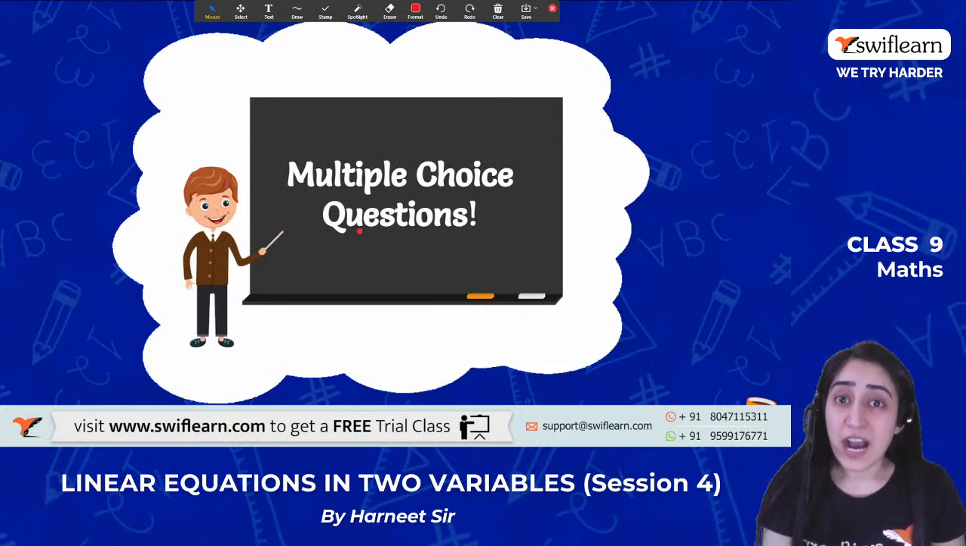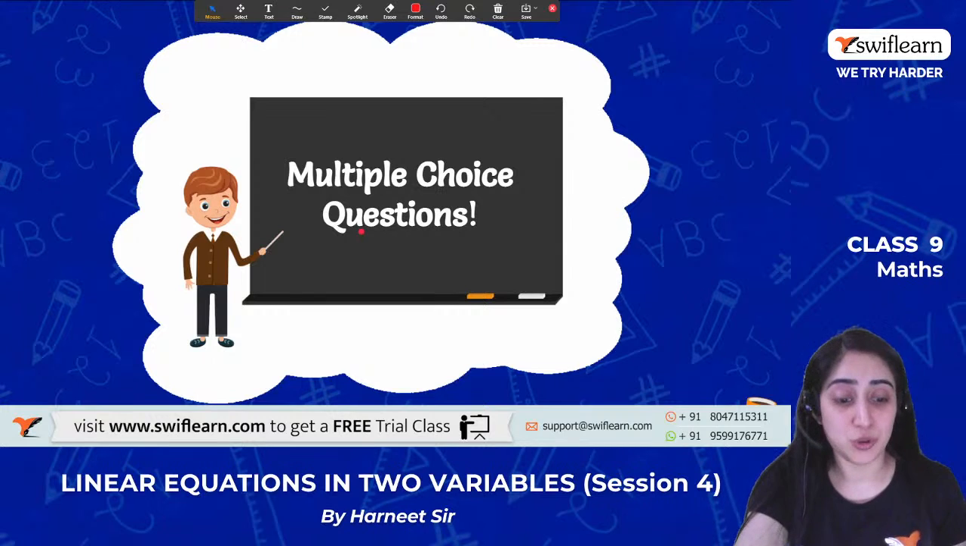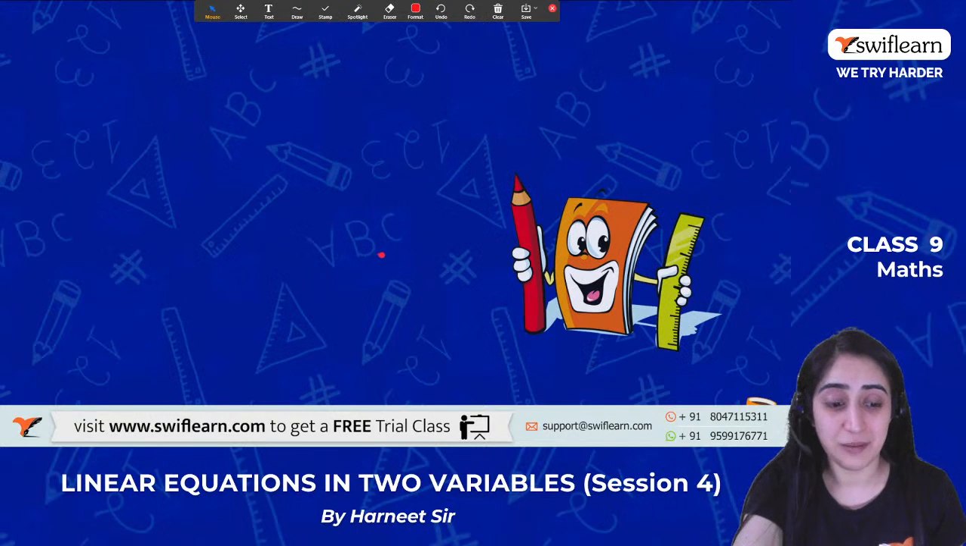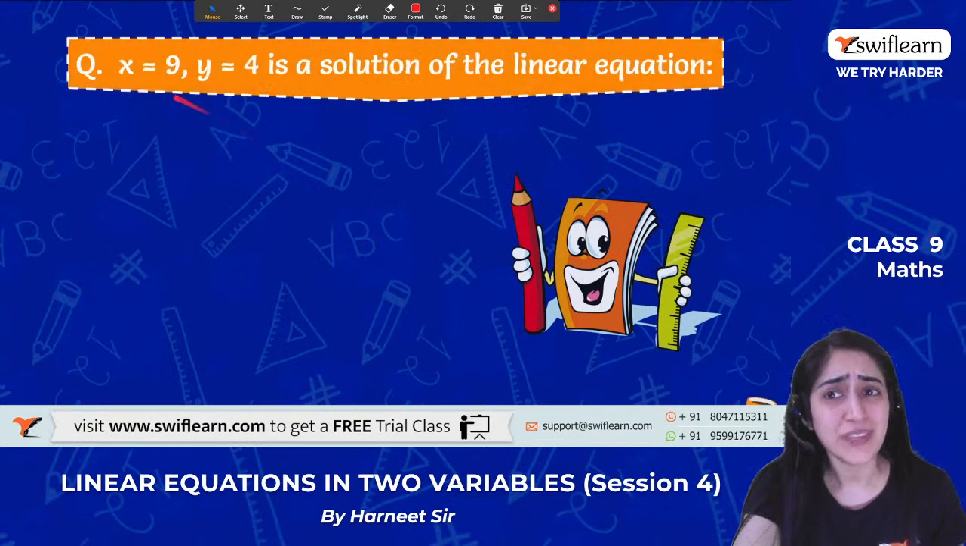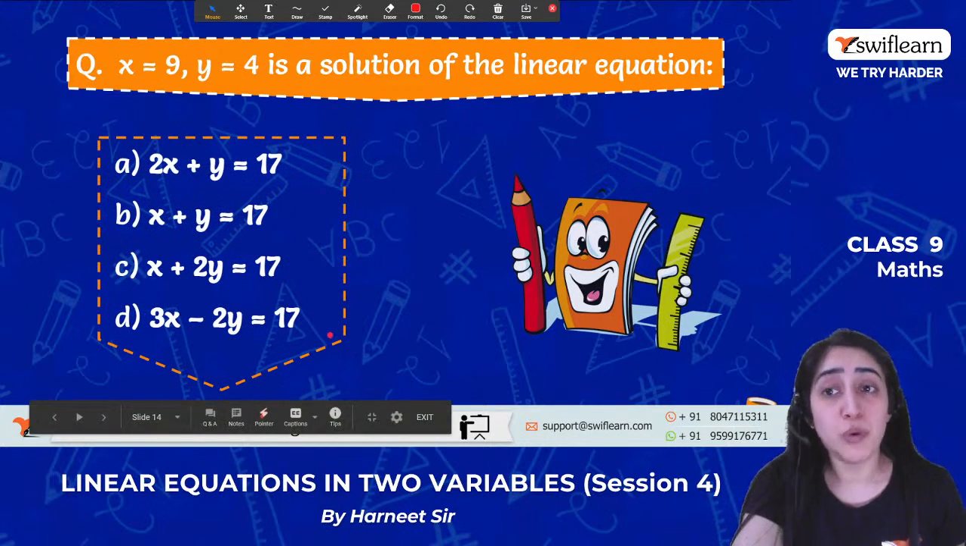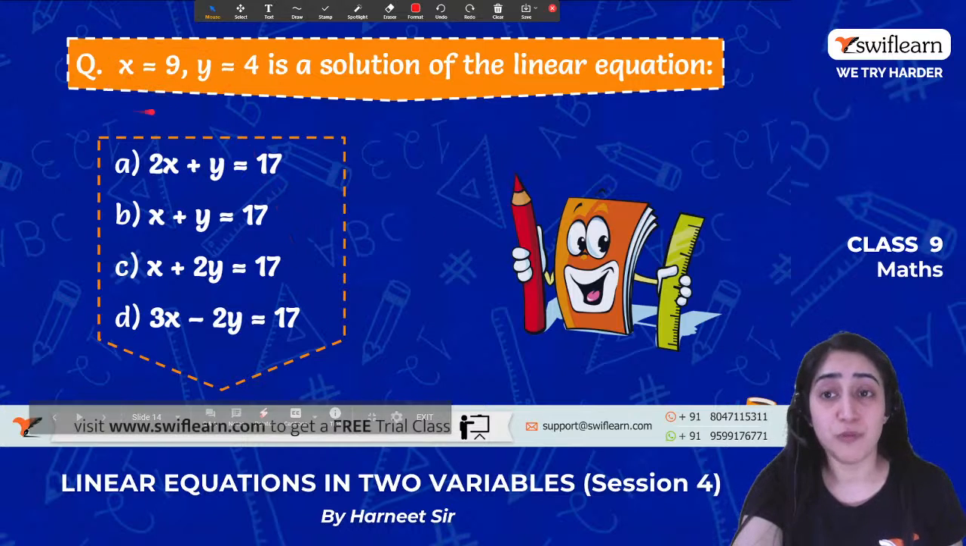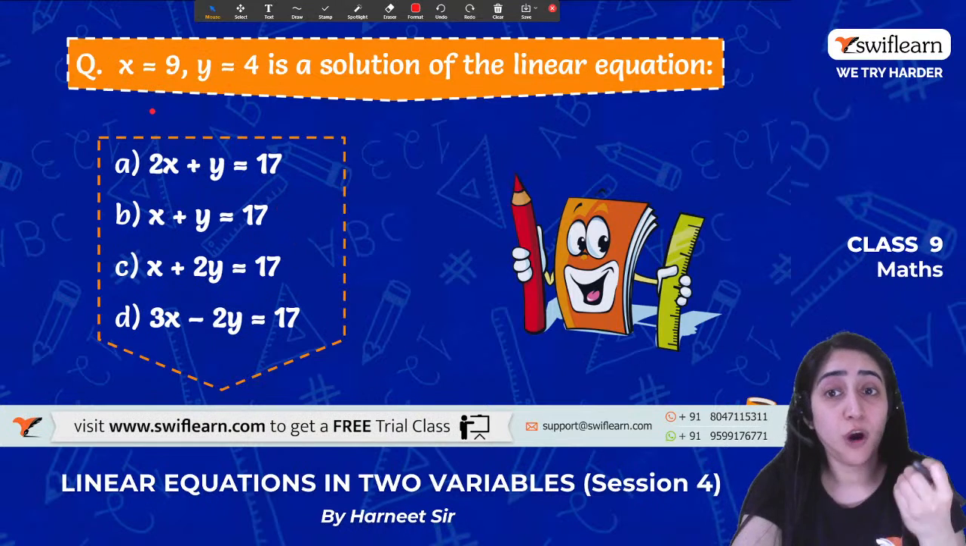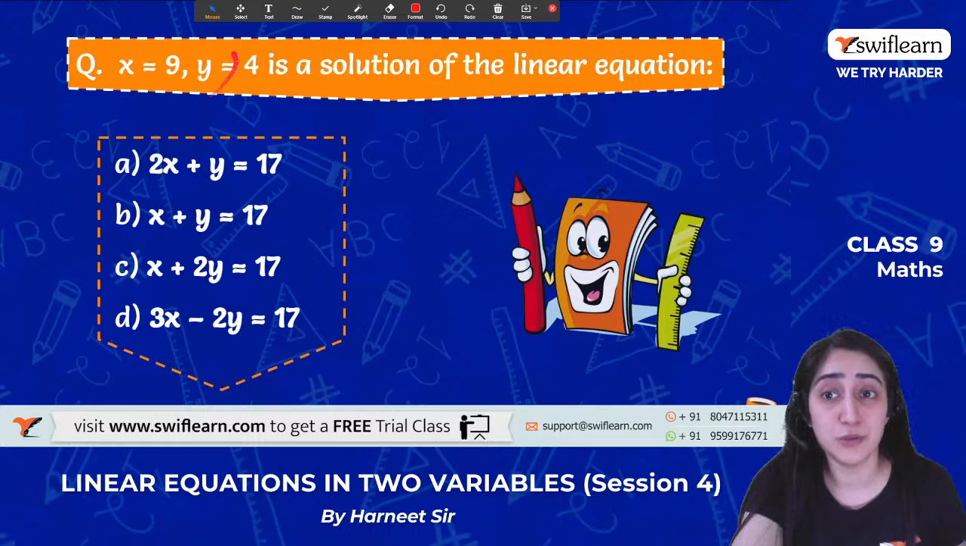So now we will start with the multiple choice questions. Let's see who can give me these answers. x is equal to 9, y is equal to 4 is the solution of which equation? So out of A, B, C, D, this answer is the solution of which equation? Like what equation satisfies this solution? Now can you tell me?